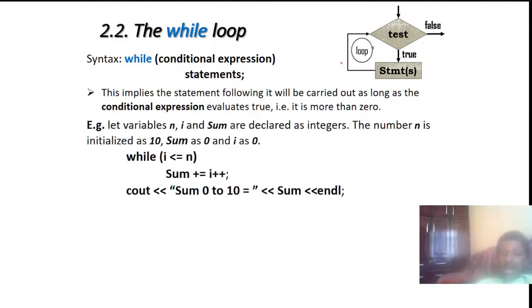For example, while i less than or equal to n, sum equals sum plus i. By the way, this is a post increment. Then cout sum, the sum from 0 to 10. This is also included in my practical session.